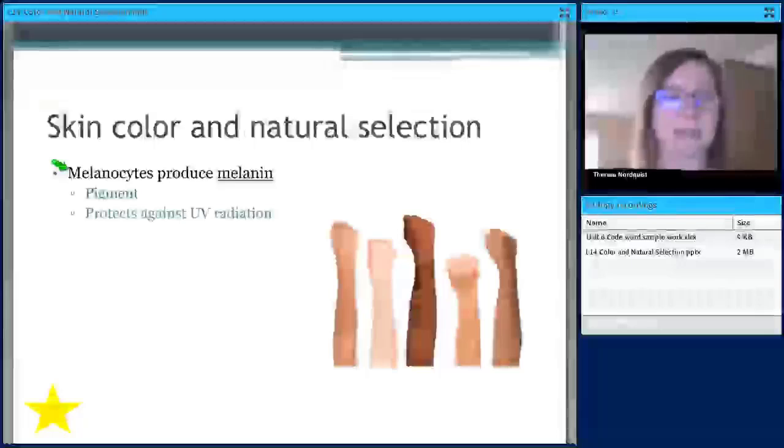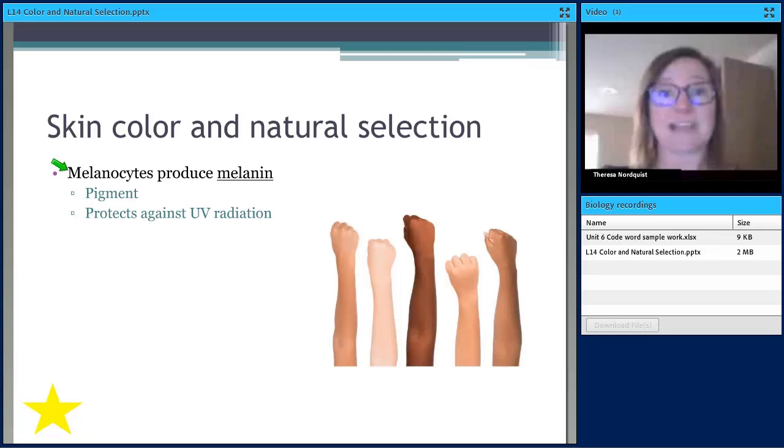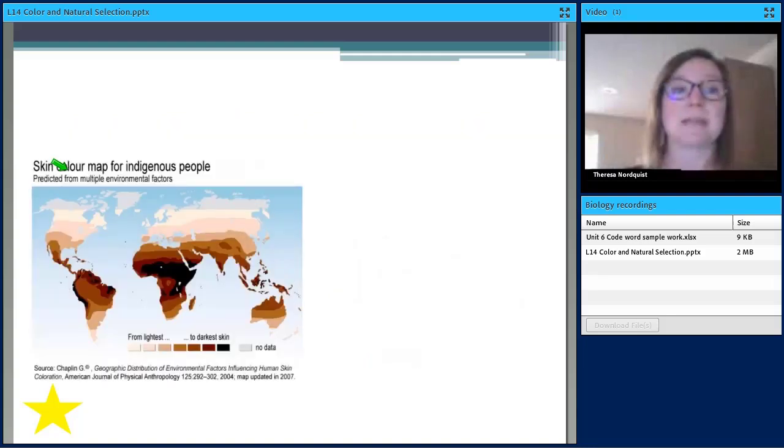Now, melanin is a natural protectant against UV radiation. So it's kind of like a natural sunscreen. So it protects our skin from getting sunburned. So even if you're dark skinned, if you're out in the sun too long, you can still get sunburned, just not as easily as someone with lighter skin.